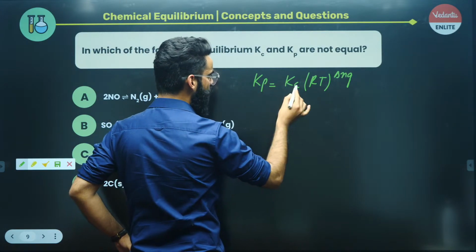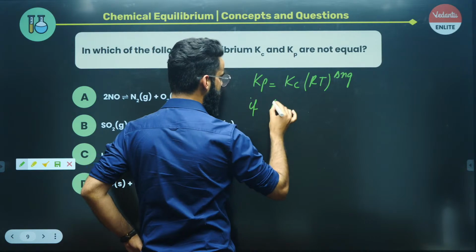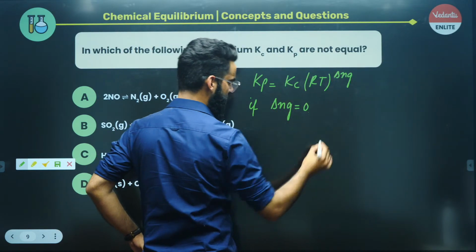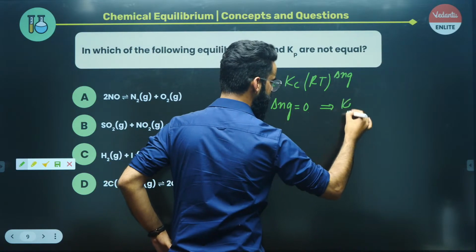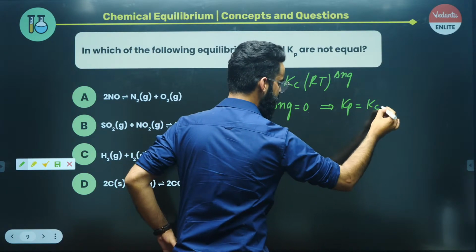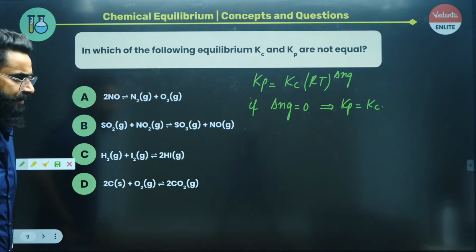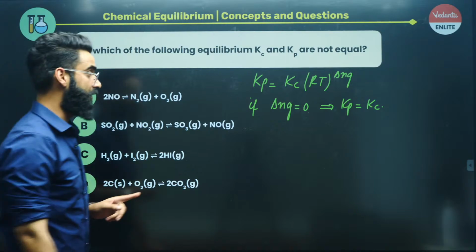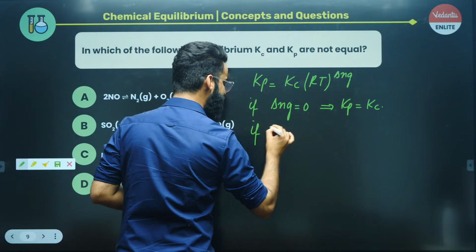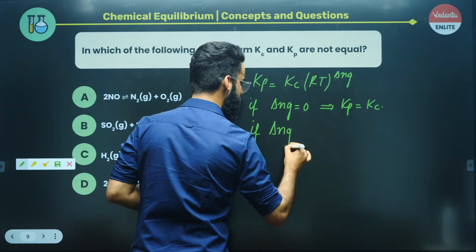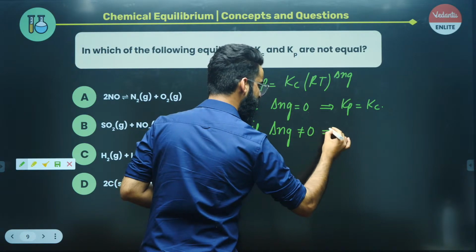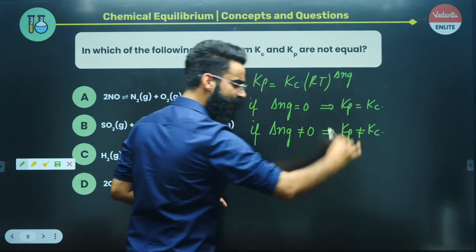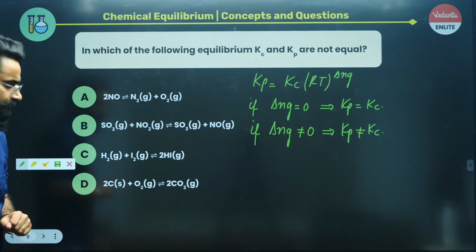Kp can be equal to Kc only if delta Ng is equal to 0, right? Because anything raised to the power 0 is equal to 1, only then will the Kp value be equal to the Kc value. Now the first thing I need to check is in which of the following equilibria Kp and Kc are not equal. If delta Ng for the reaction is non-zero, then for that particular reaction Kp won't be equal to Kc, right?